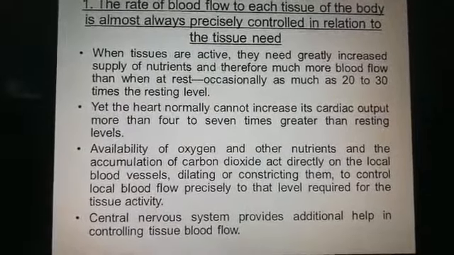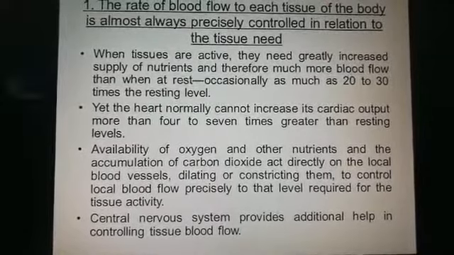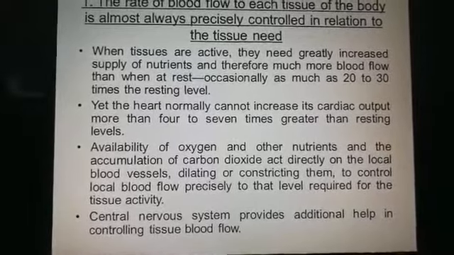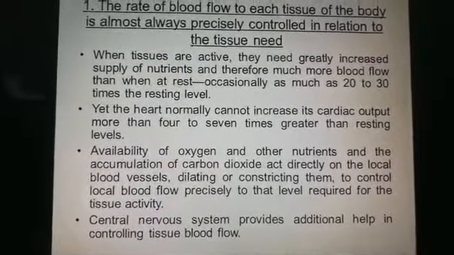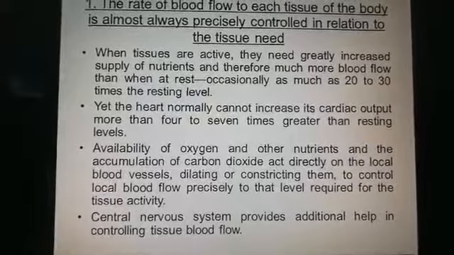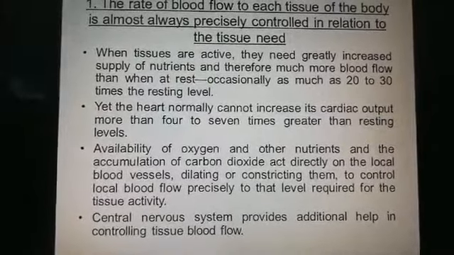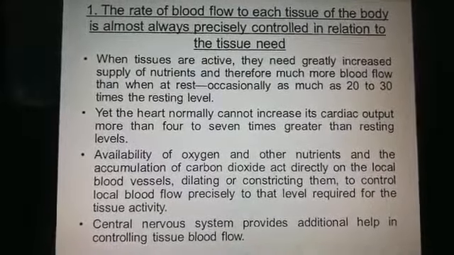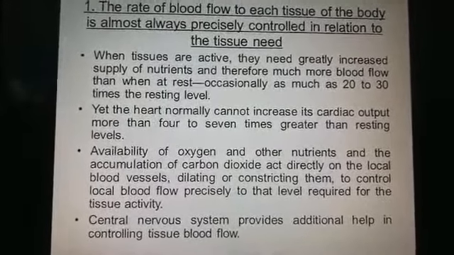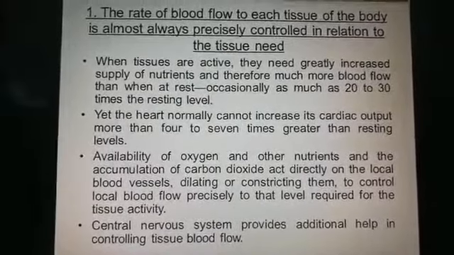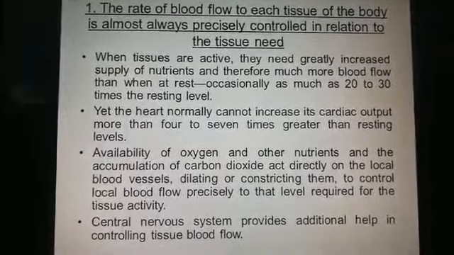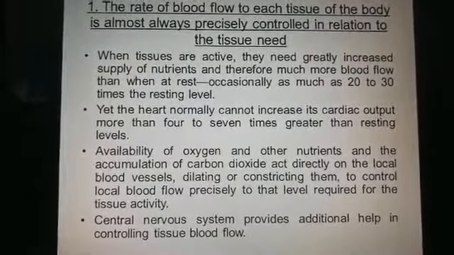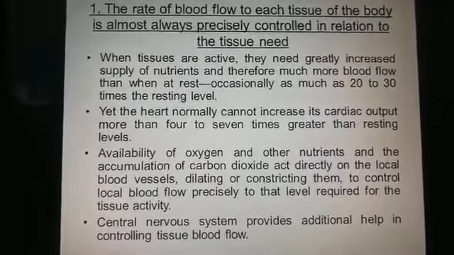Availability of oxygen and other nutrients and the accumulation of carbon dioxide act directly on the local blood vessels, dilating and constricting them to control local blood flow precisely to that level required for the tissue activity. So the availability of oxygen and carbon dioxide can control the dilation and constriction of the blood vessels. When the oxygen is decreased, there is a vasodilation because of increase in carbon dioxide, and if availability of oxygen is more, then there is vasoconstriction.